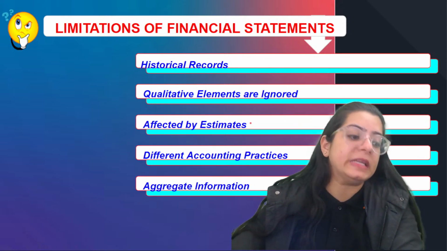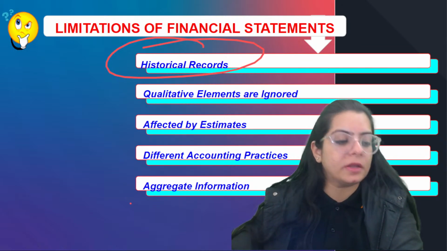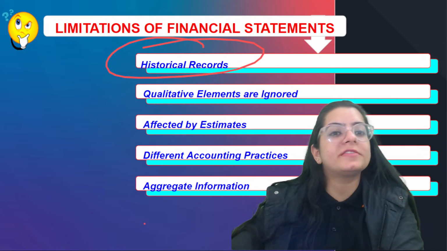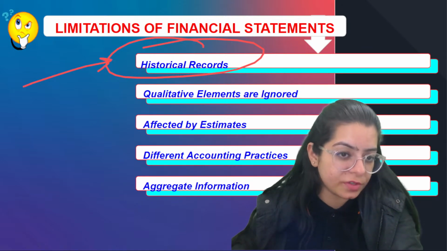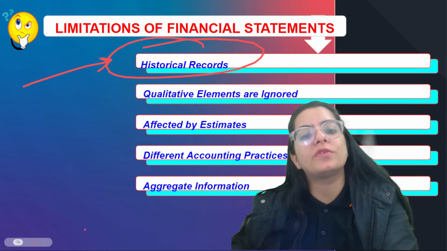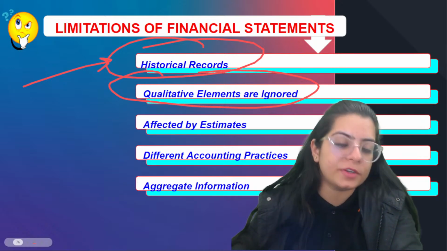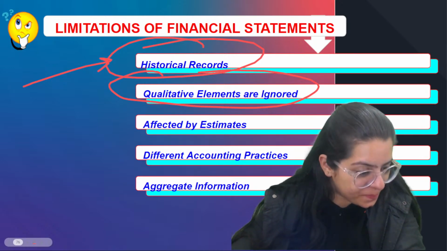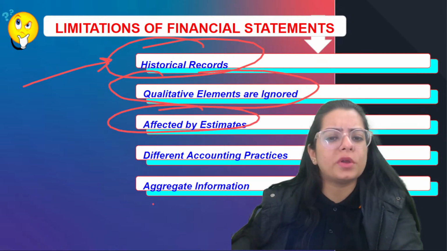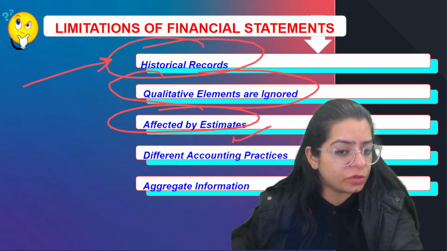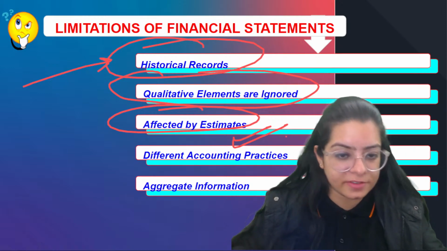These are the limitations. We have been using historical data since chapter 1, and since you started understanding accounting principles, you know that the historical cost concept is what we use. So everything is going to be based on history. Qualitative element is totally ignored in full accounts, so it is again ignored in financial statements also. Affected by estimates: somewhere or the other, beta, if we are using historical values, there will be some estimations also, right? So this is another disadvantage of whole accounting, not just of financial statements.